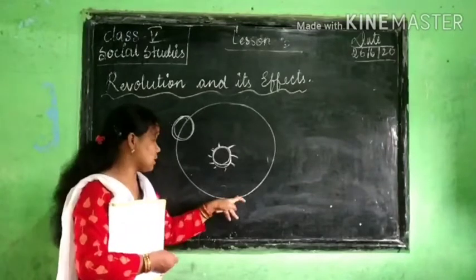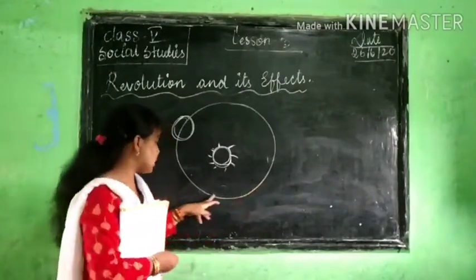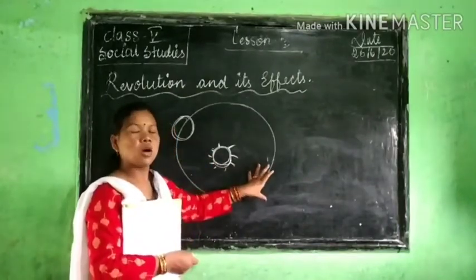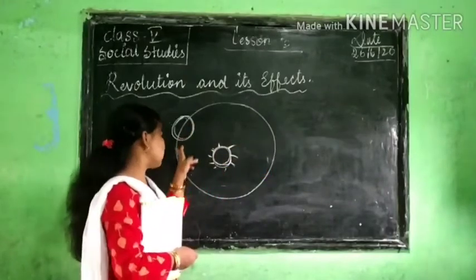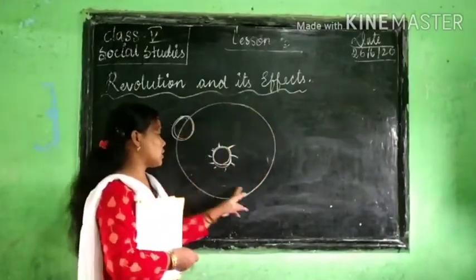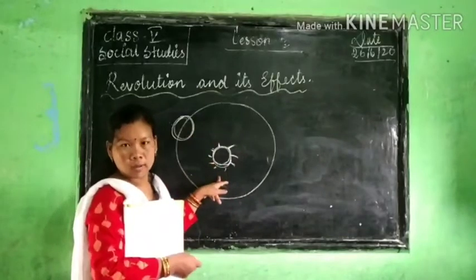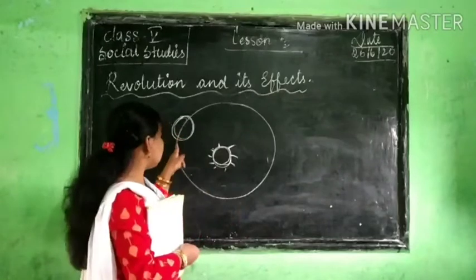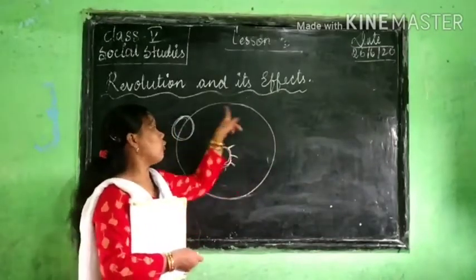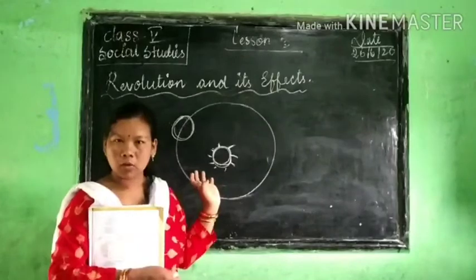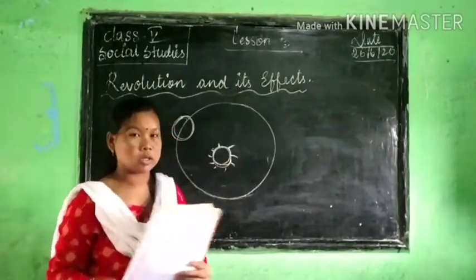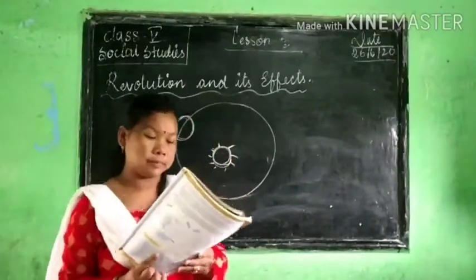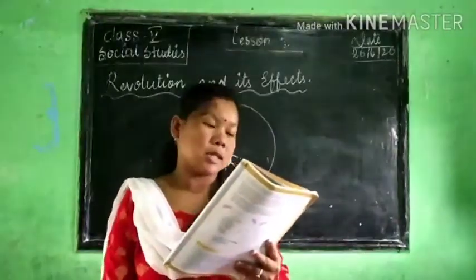orbit. Okay, this line is called what? Orbit. This is a fixed path. This line is fixed. Only in this path will the earth revolve. This earth will move. Understand? So this is called an orbit. In this orbit, our earth is revolving, meaning moving, on this fixed path, that is called orbit.